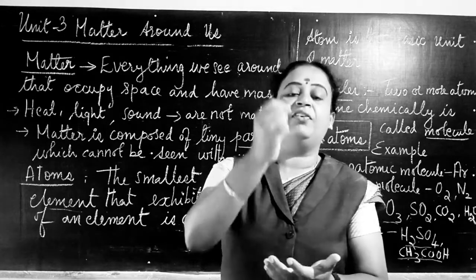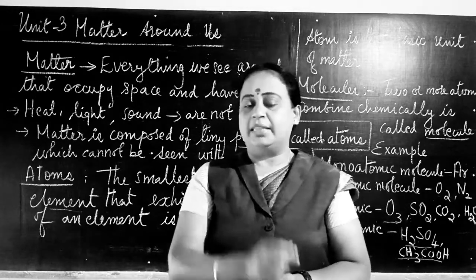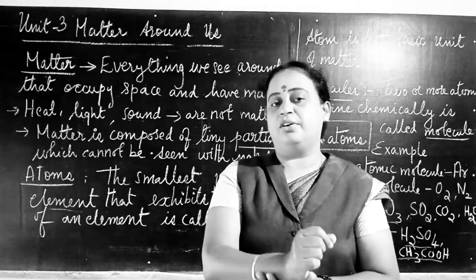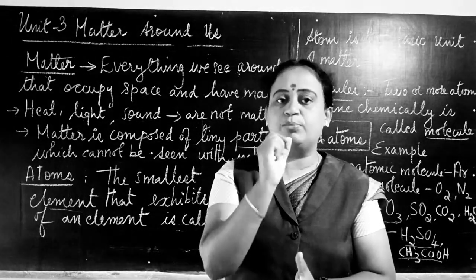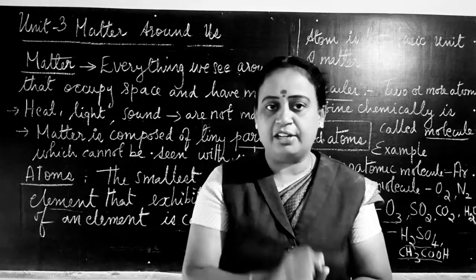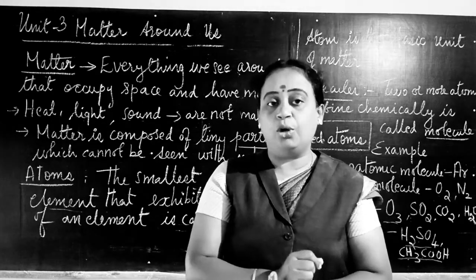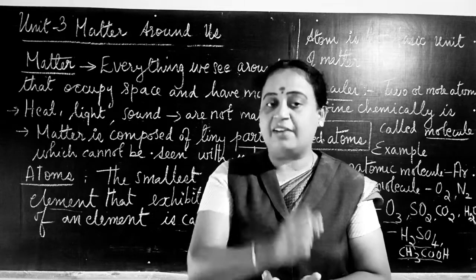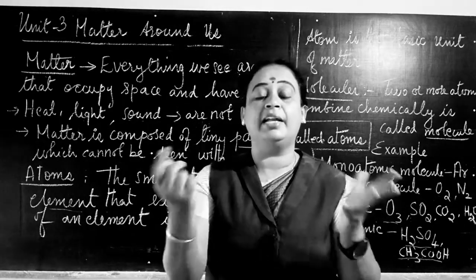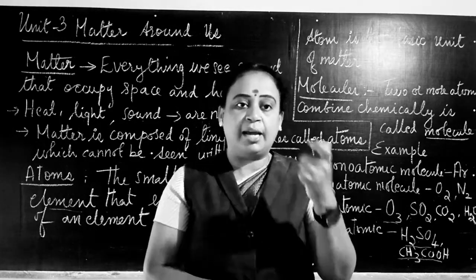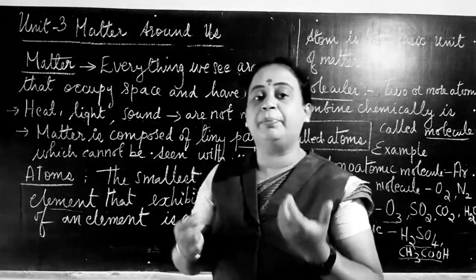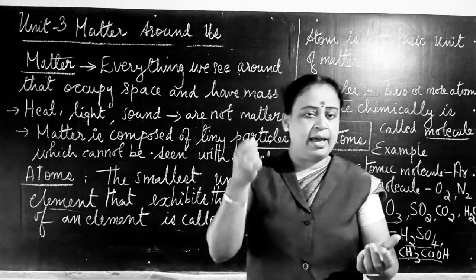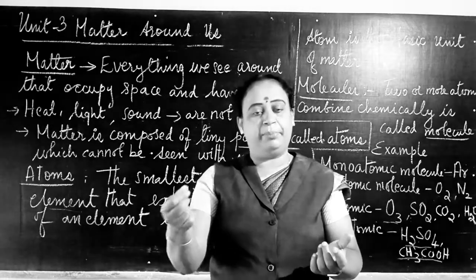As you keep cutting this pencil lead, the graphite, into a number of small pieces, take the smallest piece that you are not able to cut any further. That smallest piece of graphite which you cannot cut further is called an atom. This smallest particle of graphite is called a carbon atom. Carbon is an element. So here an element is made up of atoms. It is very clear that an element is made up of atoms.